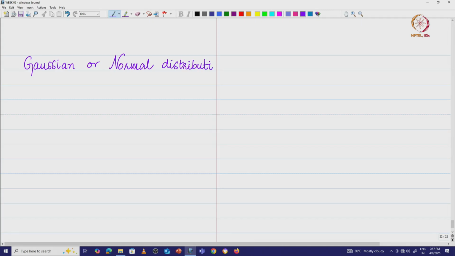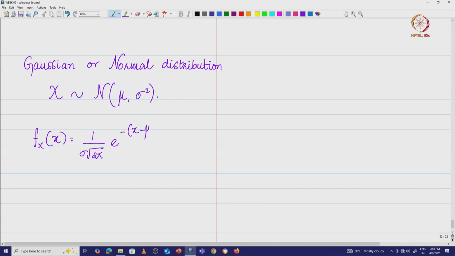We say x is normally distributed with parameter mu and sigma squared. The density function is given by f_X(x) is equal to 1 by sigma root 2 pi e power minus (x minus mu) the whole square divided by 2 sigma square, for minus infinity less than x less than infinity.